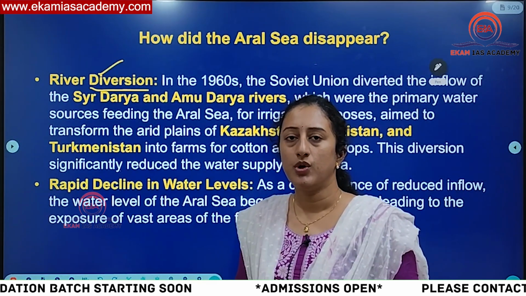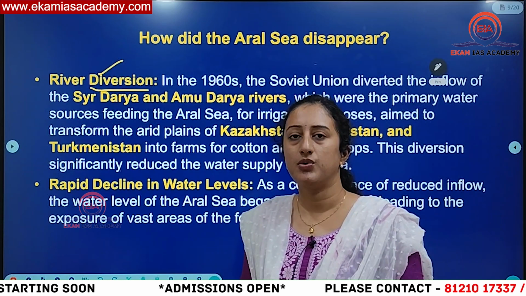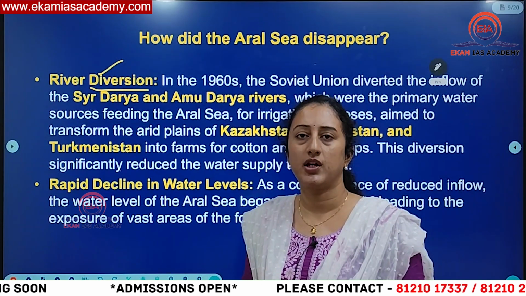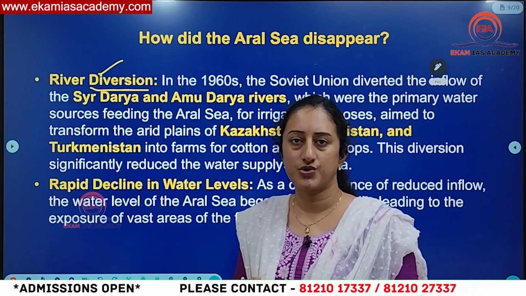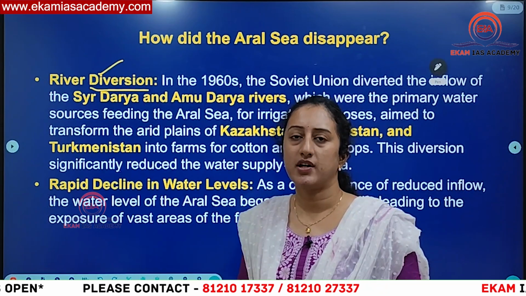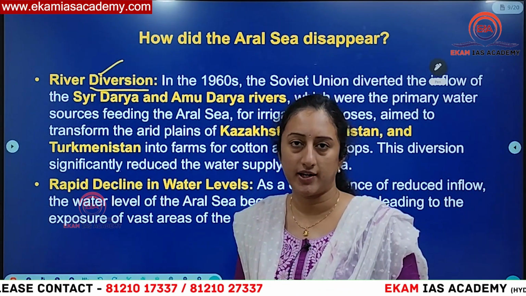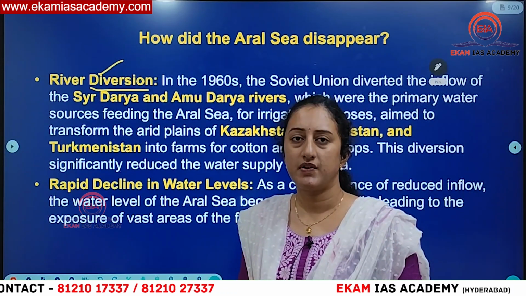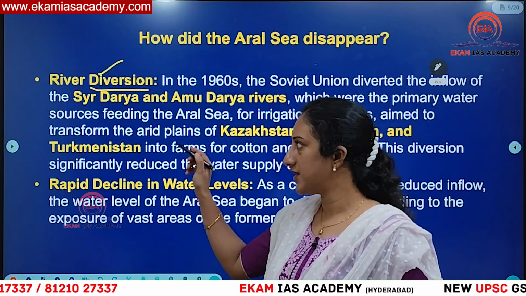But because of increasing human needs and demands, we are trying to divert this river water by constructing artificial dams and reservoirs, so that we can store the water whenever we don't have access to rainwater. In that way, we started constructing different irrigation projects and hydroelectric projects to generate electricity out of the water, and in this way we tried to alter the natural flow of the river. In this way, the same thing happened.